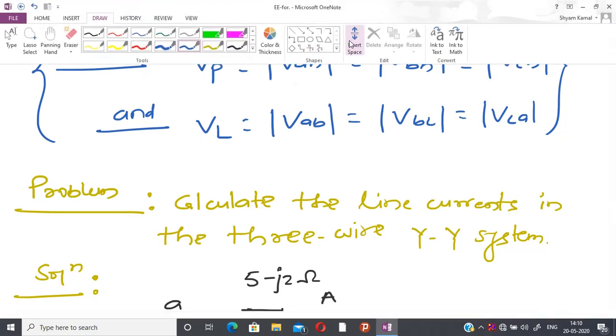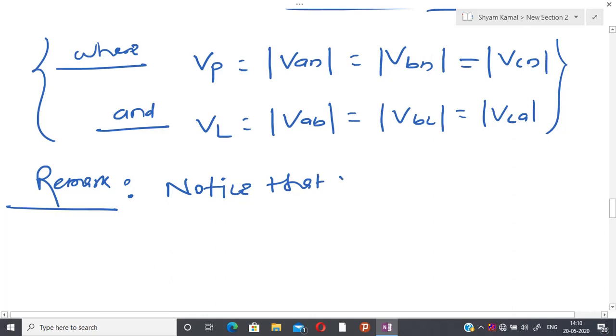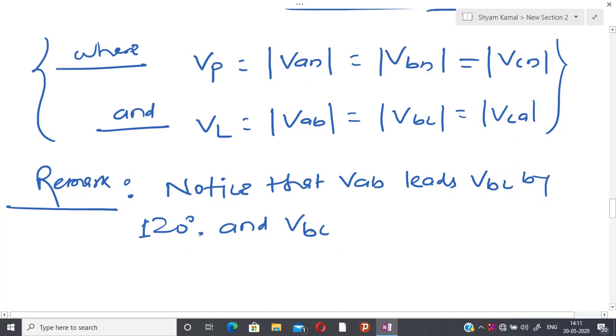Another remark is like this: one can notice that VAB, the line voltage between A and B, leads VBC by 120, and it is obvious because a 30 degree angle is shifted everywhere, so the angle is not going to change between any two lines. Similarly VBC leads VCA by 120 degree.